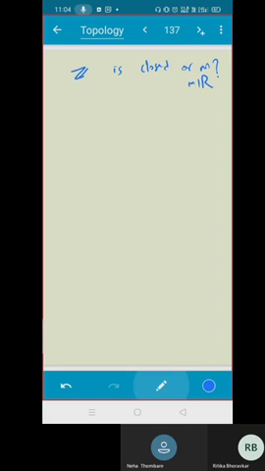What do you think? Whether Z is closed or not in R. Those who know the answer, just say yes. You can say yes by unmuting yourself. There is no option here to say yes. Yes, sir. Okay. What about others? Neha, Ritika, Payal?